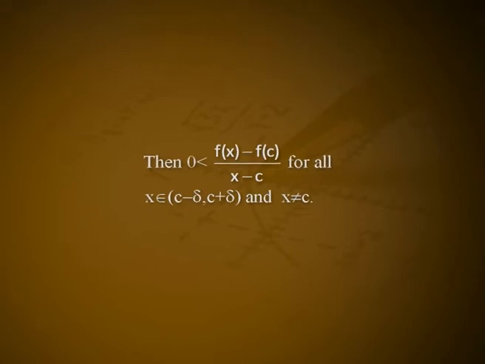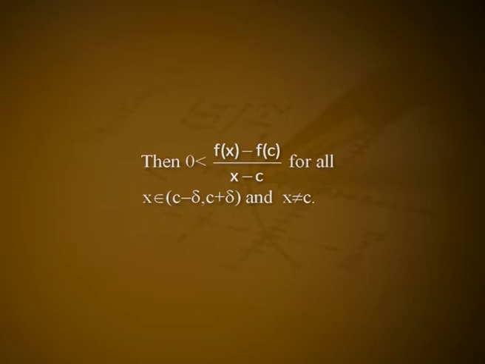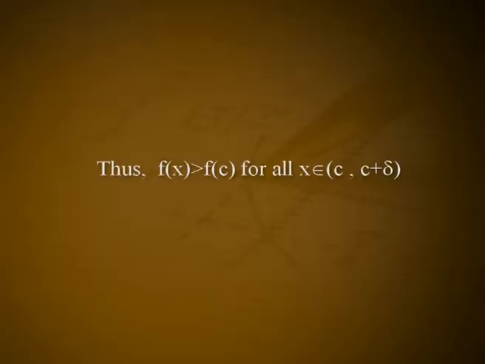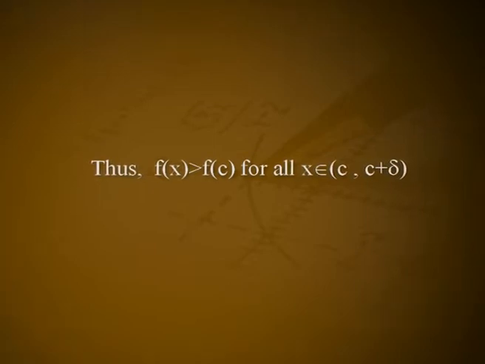a. If f′(c) > 0, choose ε so that 0 < ε < f′(c). Then 0 < (f(x) − f(c))/(x − c) for all x in the open interval (c − δ, c + δ) and x ≠ c. Therefore, for any x in the open interval (c, c + δ), we have f(x) − f(c) > 0. Thus, f(x) > f(c) for all x in (c, c + δ).